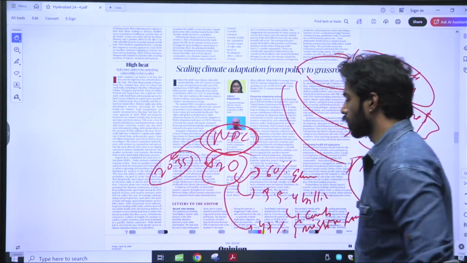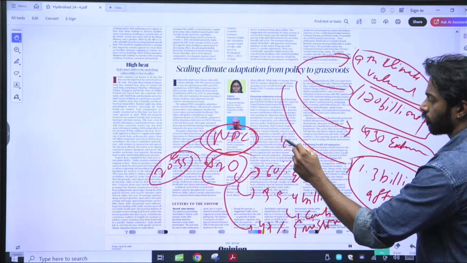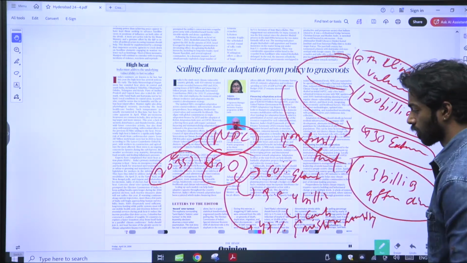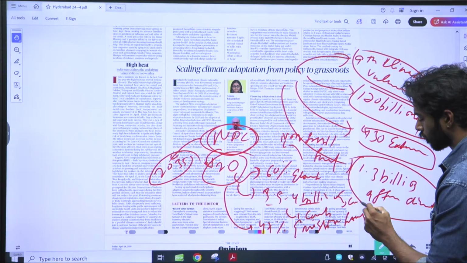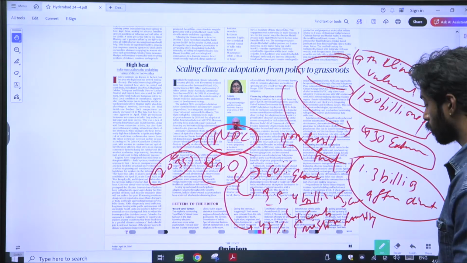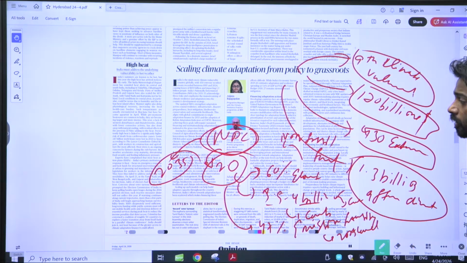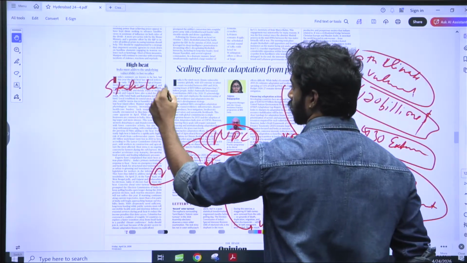By 2035, we'll be achieving 60% of electrical capacity from non-fossil fuels. Then you have a 3.5 to 4 billion ton carbon sink through forests and trees, and there is a reduction in carbon emission intensity by 47% from the 2005 level. Right? These are all the main nationally determined contributions, and we are also taking state level measures. Right? State level measures.